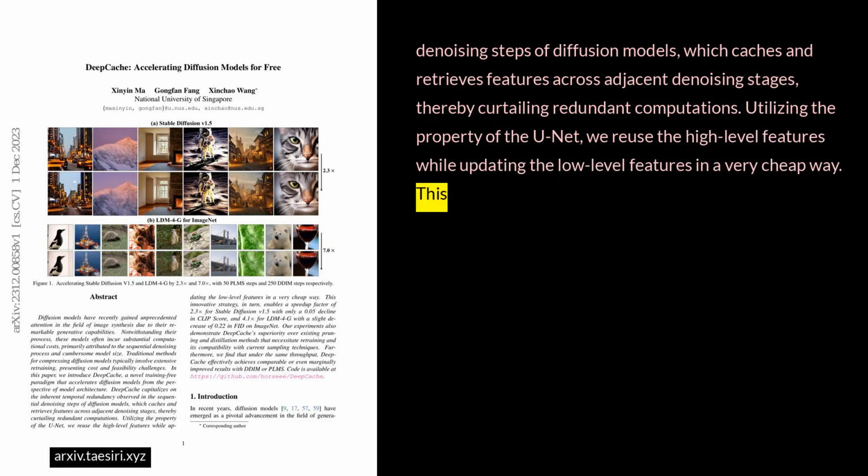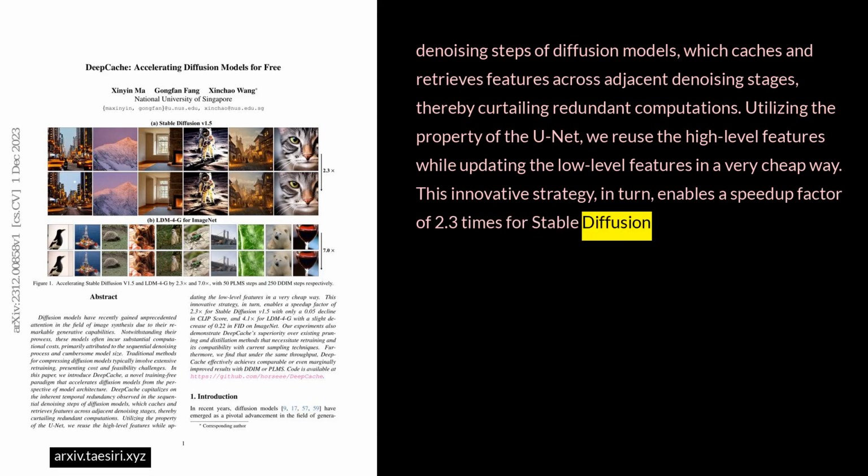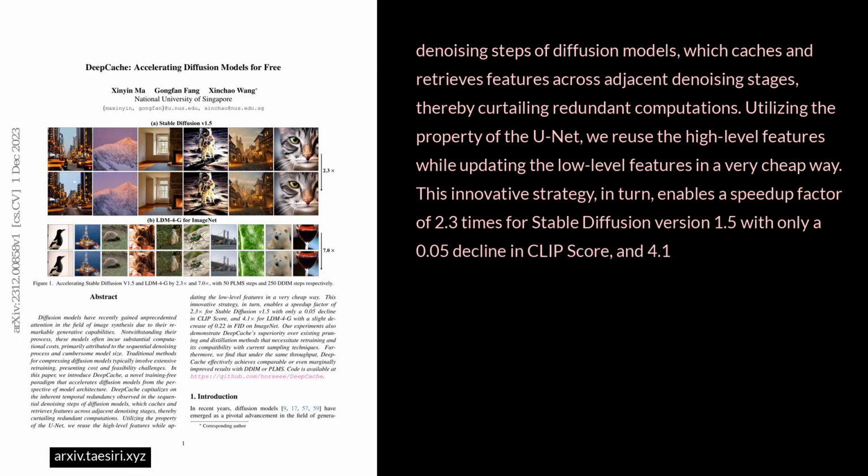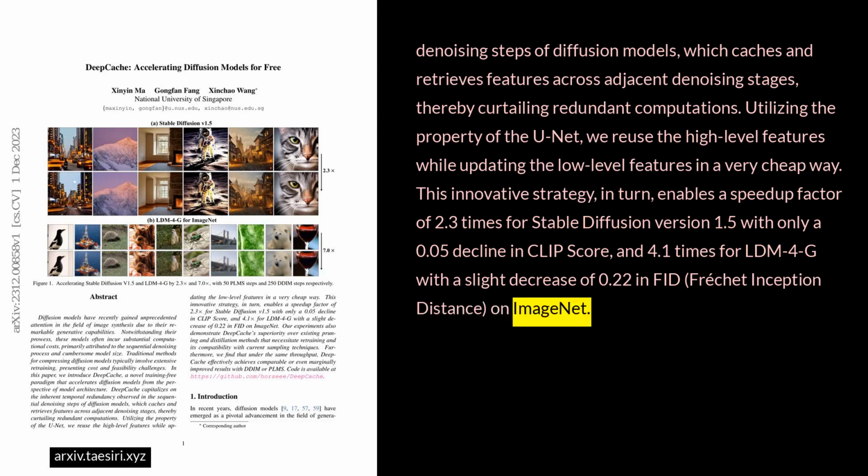way. This innovative strategy, in turn, enables a speed-up factor of 2.3 times for Stable Diffusion version 1.5, with only a 0.05 decline in CLIP score, and 4.1 times for LDM-4-G, with a slight decrease of 0.22 in FID, Fréchet Inception Distance, on ImageNet.